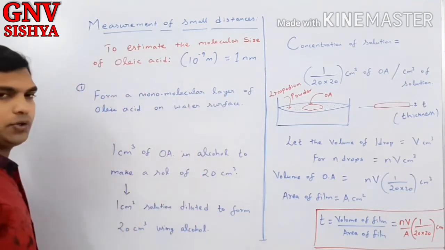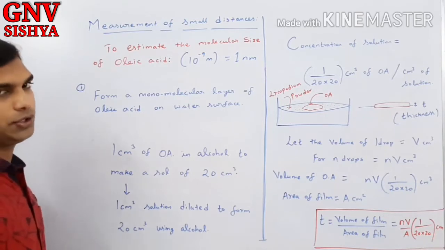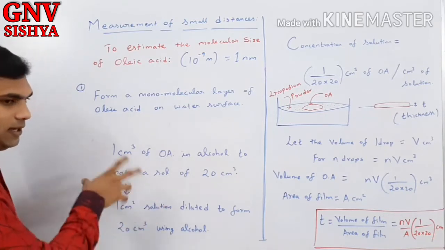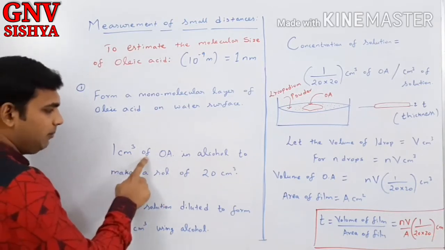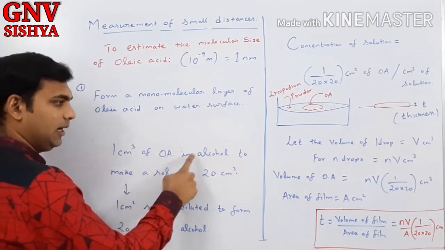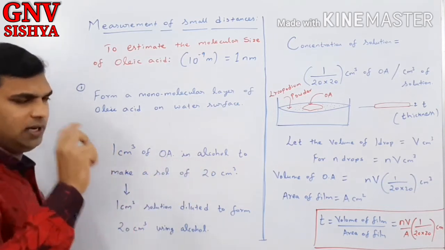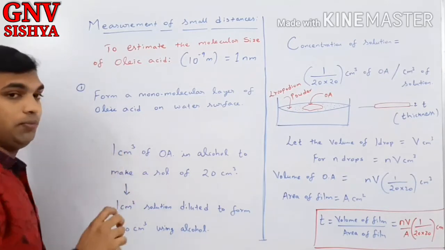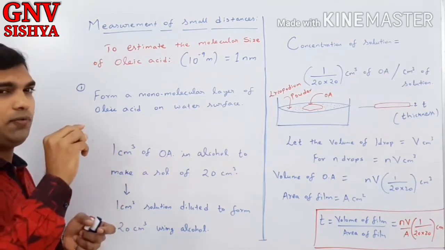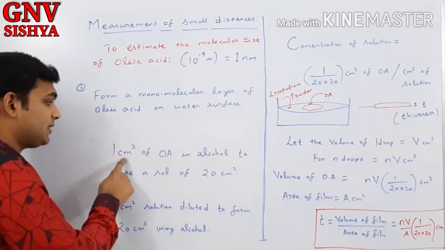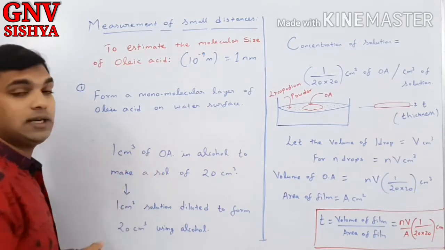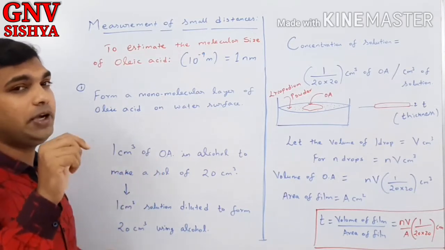For that, you should first have a dilute solution of oleic acid. We will create that solution first. 1 cm³ of pure oleic acid in alcohol. You take 1 cm³, or almost 1 ml, of oleic acid and mix it with 19 cm³ of alcohol.